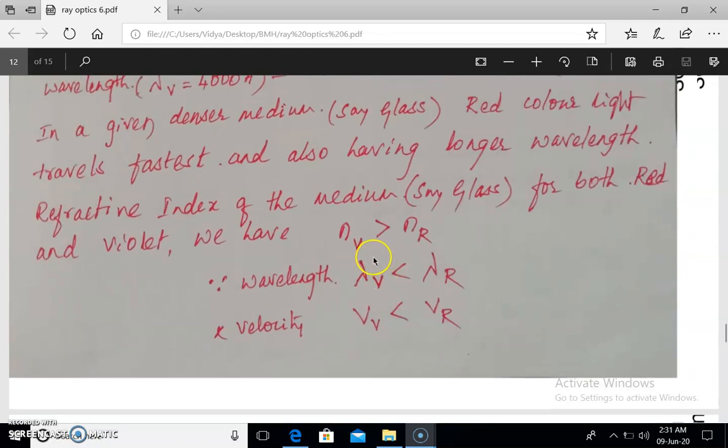Hence, in this context, we can conclude that the refractive index is different for different colors in a given medium, and it is more for violet, whereas it is less for red color.